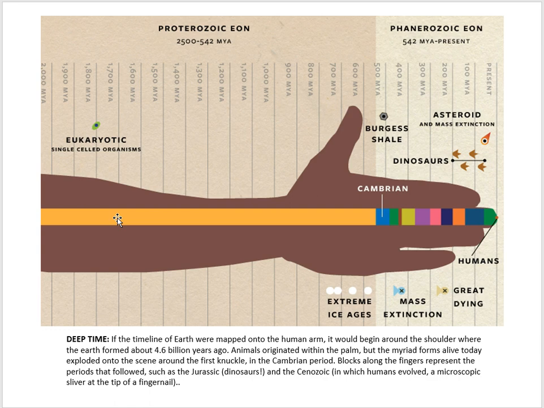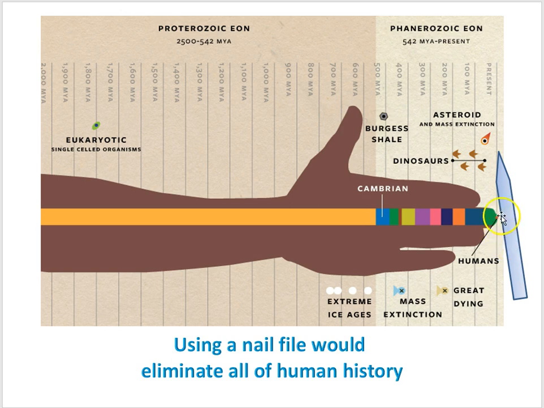But these are tiny little single-celled organisms. The big animals made their appearance around 600 million years ago or so. And the vertebrates then start their story around 500 million years. Notice the humans. We would be at a location right at the tip of the fingernail. Should we use a nail file to trim our fingernails, all of human history would be wiped out. So humans are a very recent addition to the diversity of species on the planet.